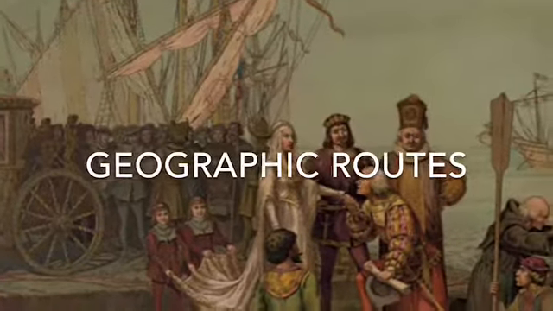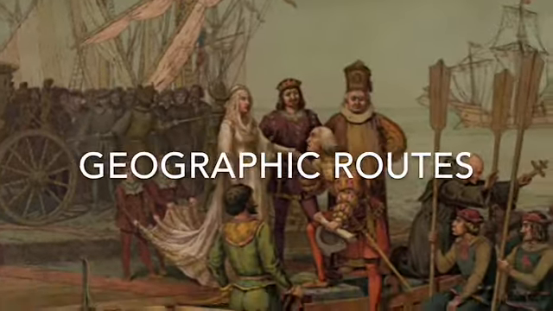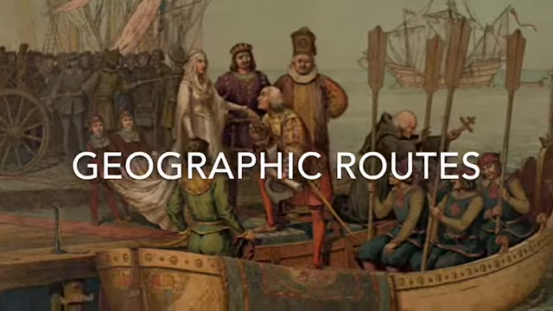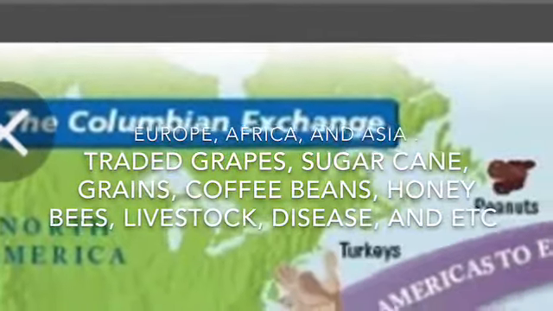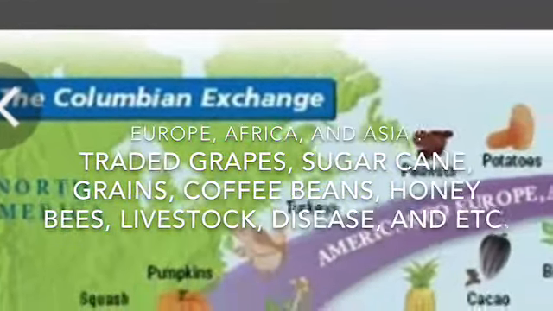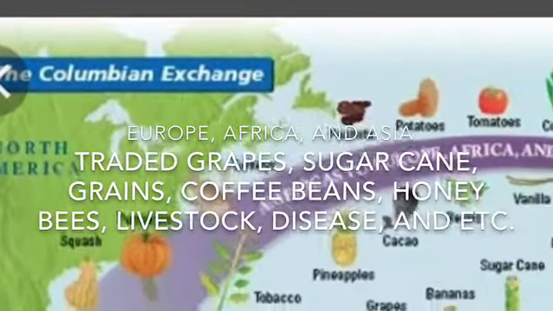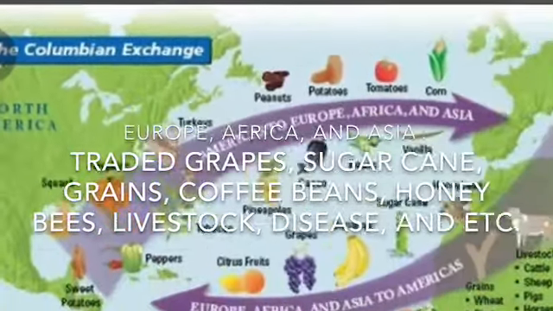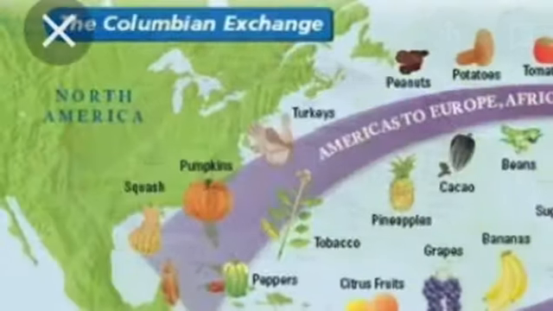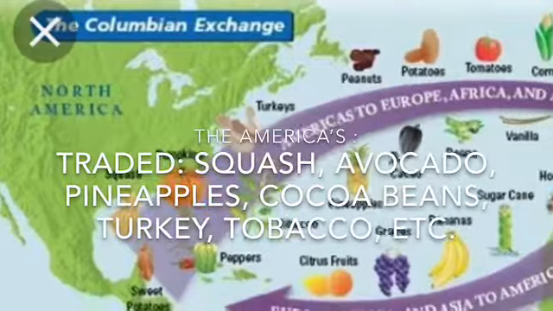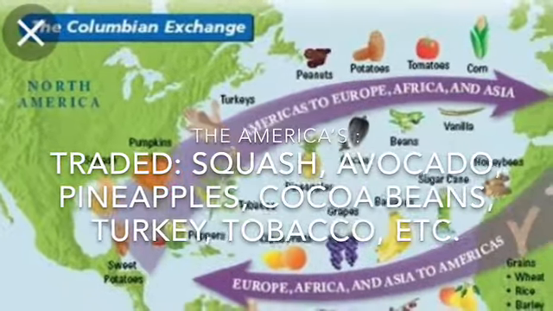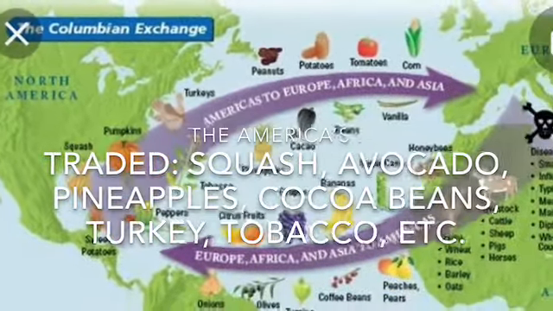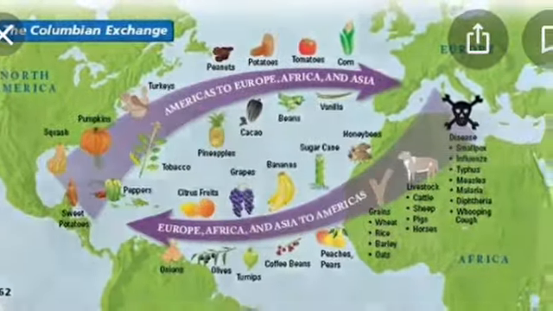In the late 15th and 16th century, trade back and forth between North America and Europe was a necessity. Europe, Africa, and Asia traded grapes, sugarcane, grains, coffee beans, honeybees, livestock, and disease to the U.S., while the U.S. traded squash, avocado, pineapple, cocoa beans, turkey, and tobacco to Europe, Asia, and Africa.